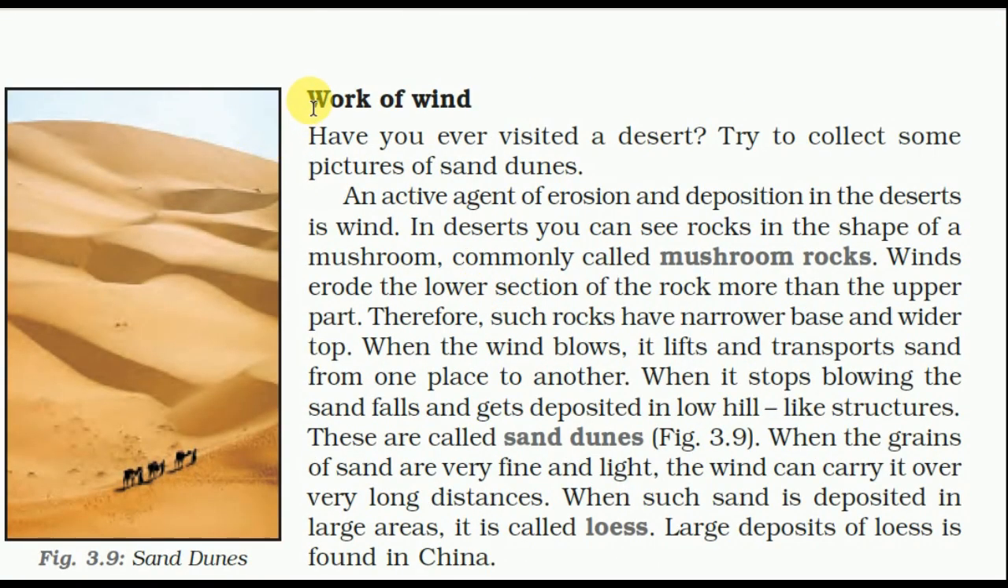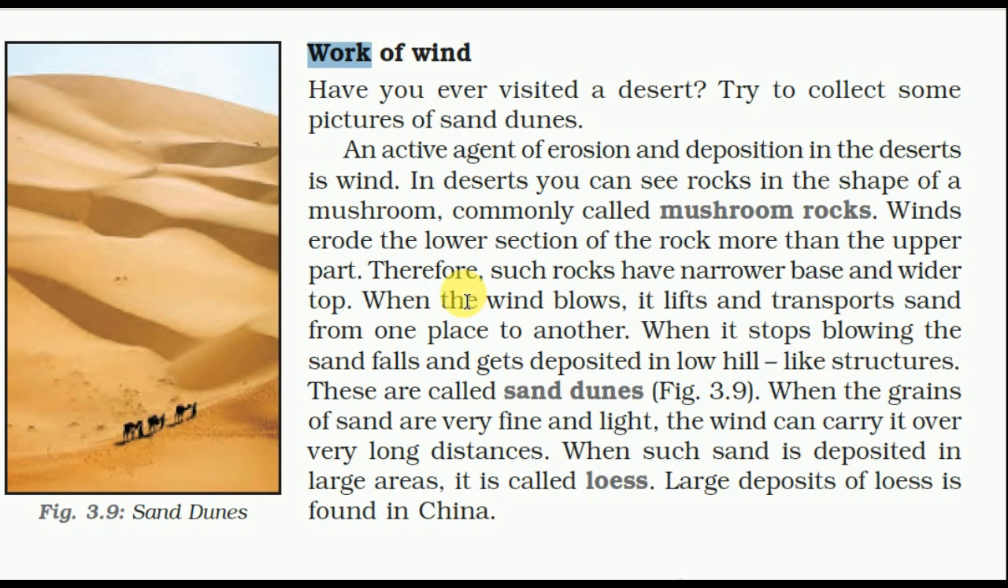Work of wind. Have you ever visited a desert? Try to collect some pictures of sand dunes. An active agent of erosion and deposition in the desert is wind. In the desert, you can see rocks in the shape of a mushroom, commonly called mushroom rocks. Wind erodes the lower section of the rock more than the upper part. Therefore, such rocks have a narrower base and wider top.